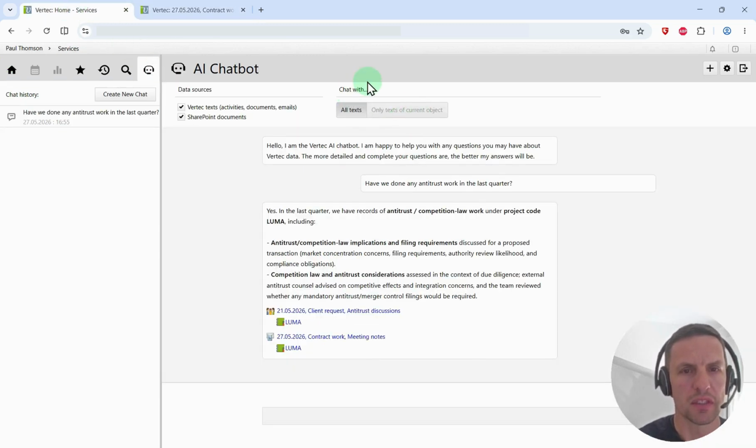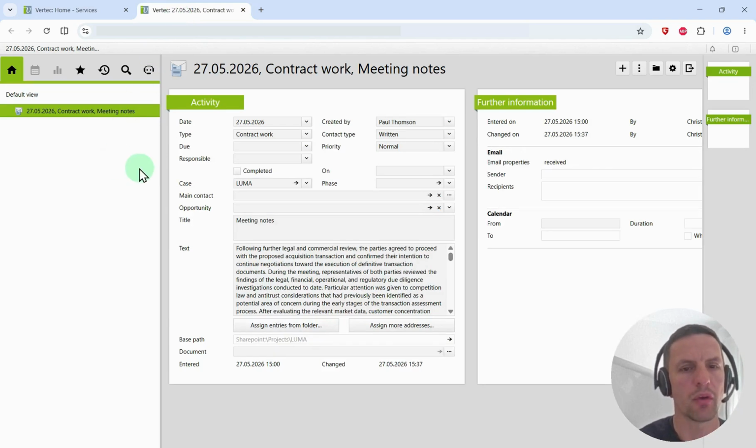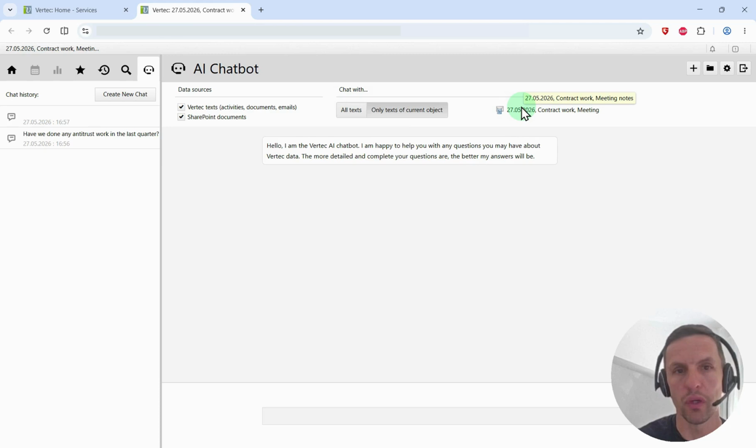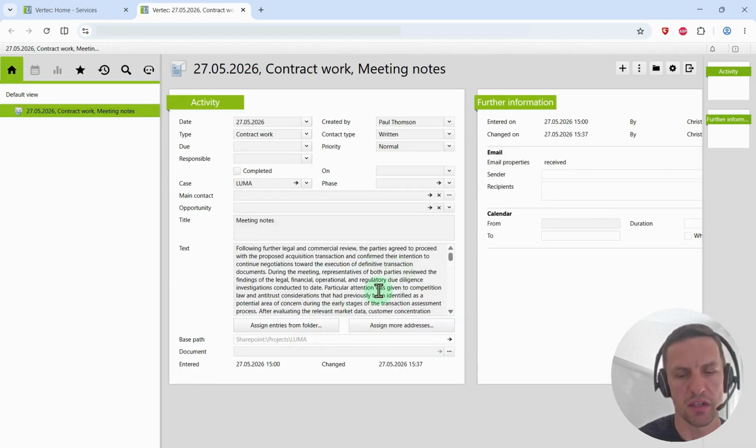Remember what I mentioned about the possibility of chatting with all texts or only text of the current object. We can see that over here. Now going back to the activity and once again clicking the chatbot icon, it looks pretty much the same. However, the activity we just came from is now selected up here, and we can now decide to chat with only text of the current object. So any question we ask now would simply be asked of this specific activity. This activity has a lot of text in it, so we could basically chat with this activity.